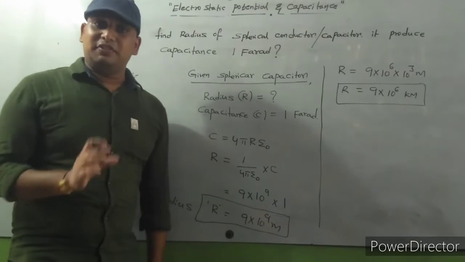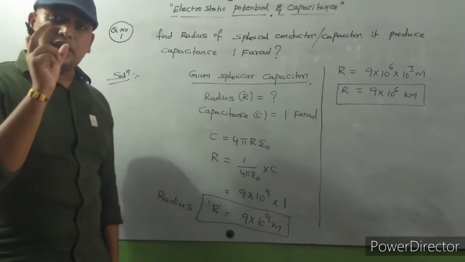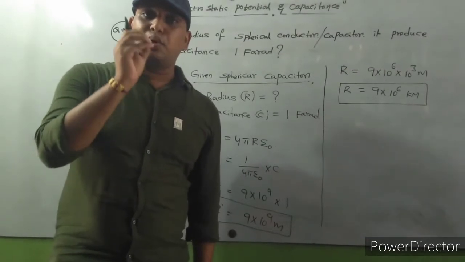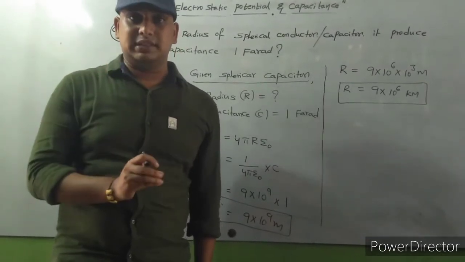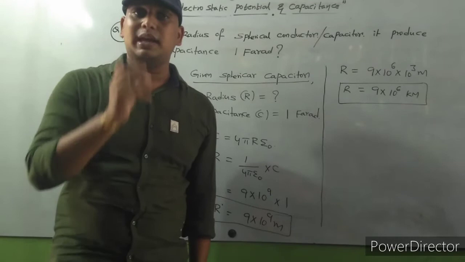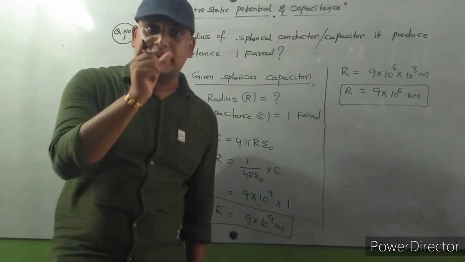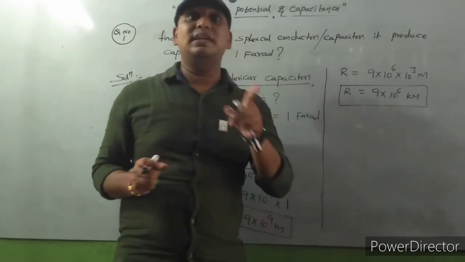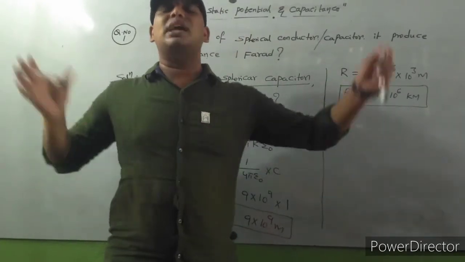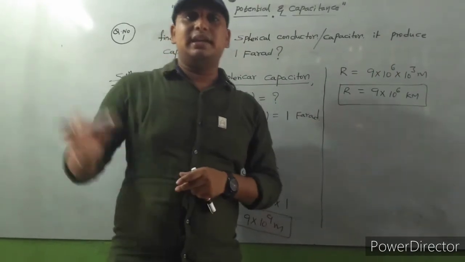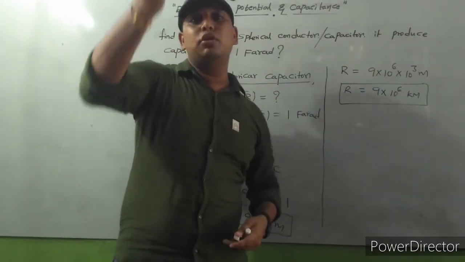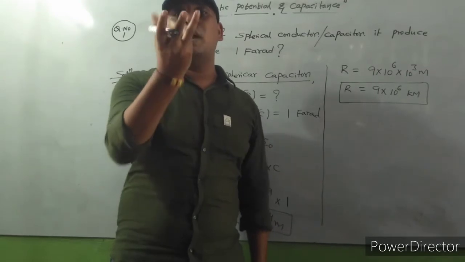So please observe carefully. If you consider any spherical conductor to produce 1 farad capacitance, how much radius is required? We require 9 into 10 power 6 kilometers. So a huge radius is required. The capacitor should have that much radius, and only then can it produce a capacitance of 1 farad.